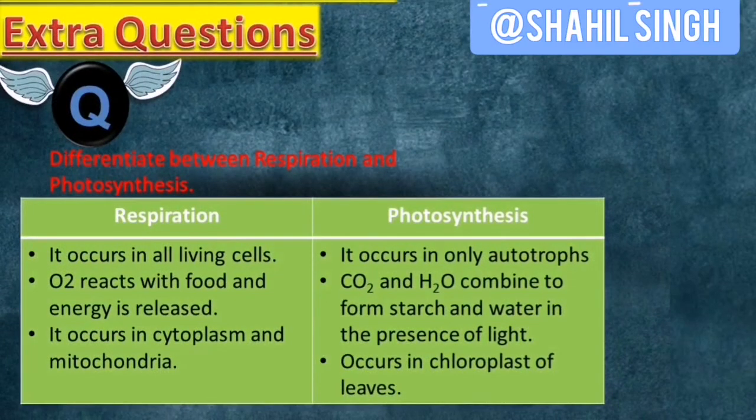Differentiate between photosynthesis and respiration. So respiration occurs in all living cells while photosynthesis occurs in only autotrophs. Oxygen reacts with food and energy is released, while in photosynthesis carbon dioxide and water combine to form starch and oxygen in the presence of light. Respiration occurs in cytoplasm and mitochondria, while photosynthesis occurs in chloroplast of the leaves.